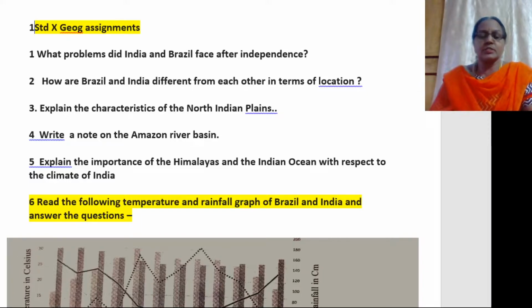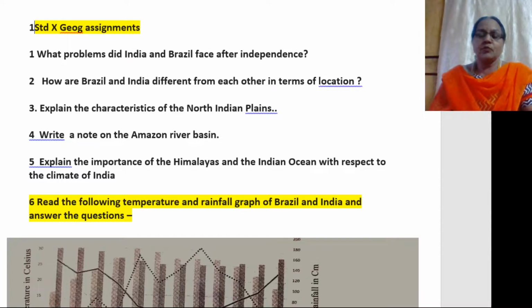Explain the characteristics of the North Indian plains. You're going to briefly describe the North Indian plains. You'll have to first write where the northern plains are situated, that is between the Himalayas and the Deccan Plateau. Here, it is formed by the depositional work of the Ganga and its tributaries.